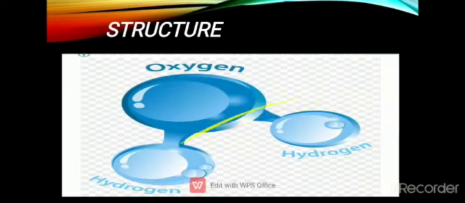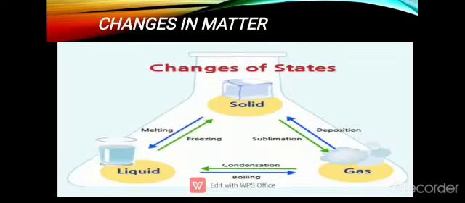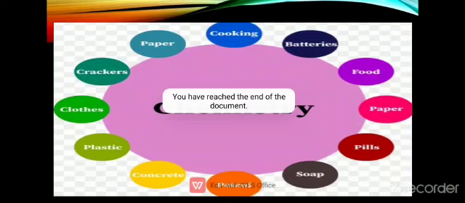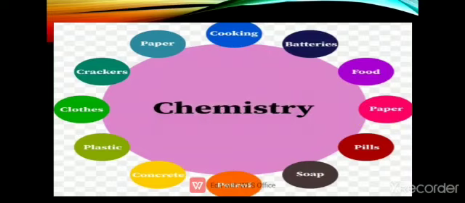Now if we relate chemistry to our daily life, the food we eat, the clothes we wear, clear, the different foods we cook, the soap we use, the pepper we use, these are all related to chemistry. How is it related to chemistry? Because these things are formed by the chemical combination of atoms, clear. When different atoms combine in different ways, they form different things. So I hope you have understood the definition of chemistry.